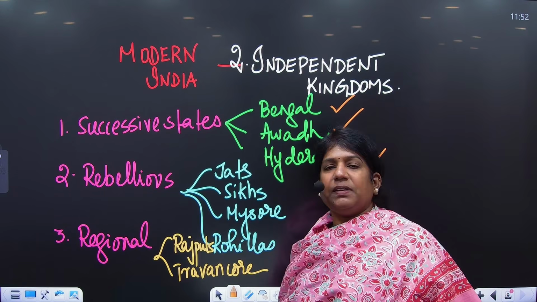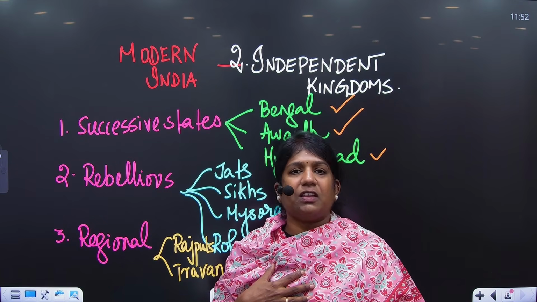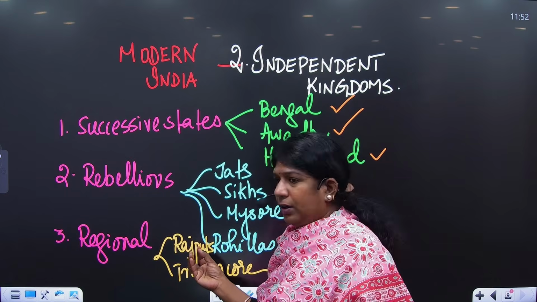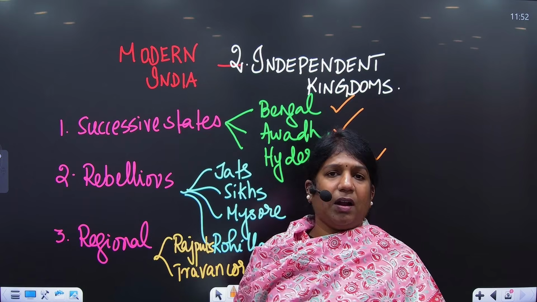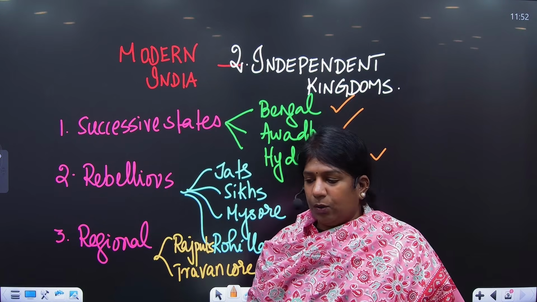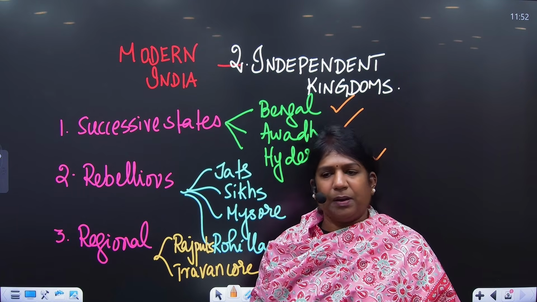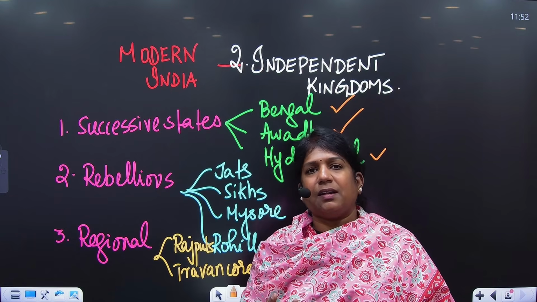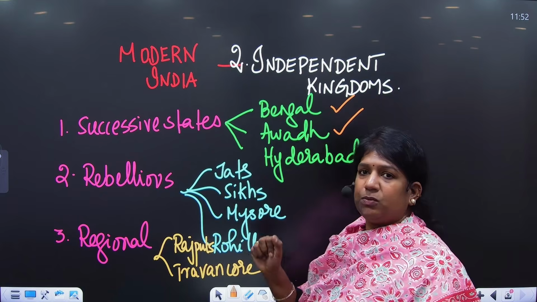Coming on to the regional powers, the Rajputs. After the fall of Aurangzeb, the Rajputs decided to take a policy of isolation. They never wanted to enter the main politics of Delhi. They isolated themselves and began to concentrate on internal reforms. Then comes the kingdom of Travancore, the most important king being Raja Marthandavarman. The only Indian kingdom which defeated the Dutch in the Battle of Colachel was Marthandavarman, a very supportive ally of the Britishers. Hyder and Tipu constantly threatened Travancore. To support Travancore, the East India Company fought battles with Mysore.